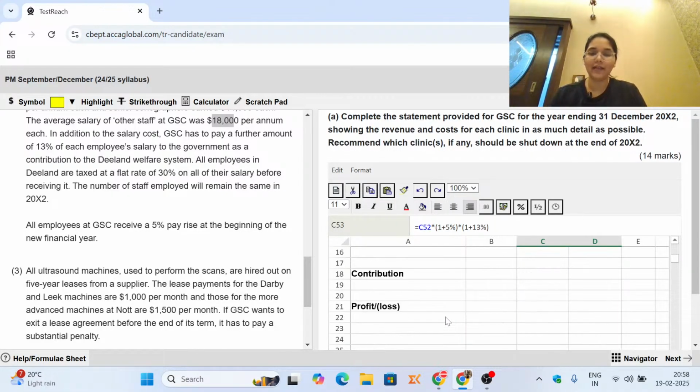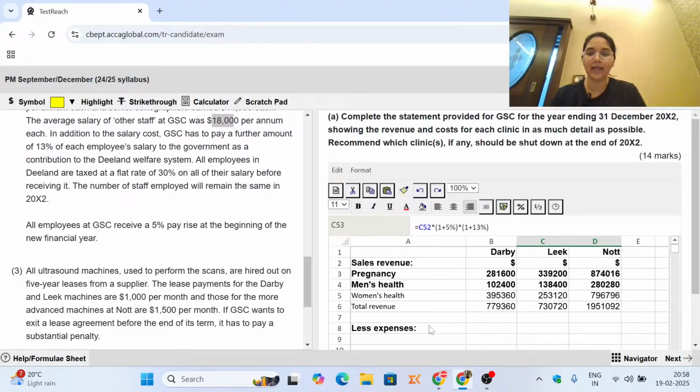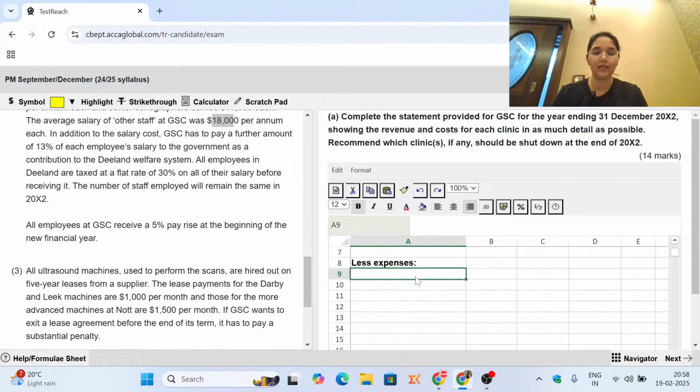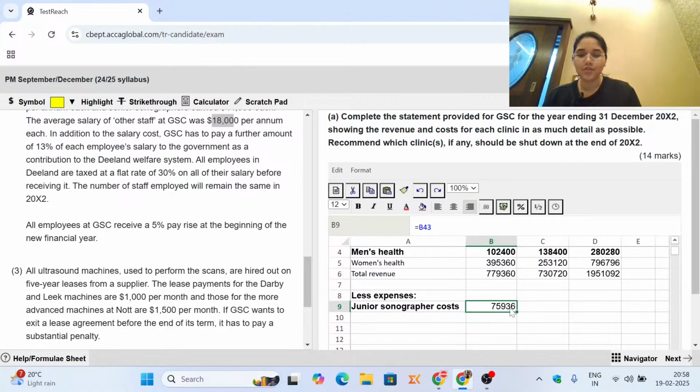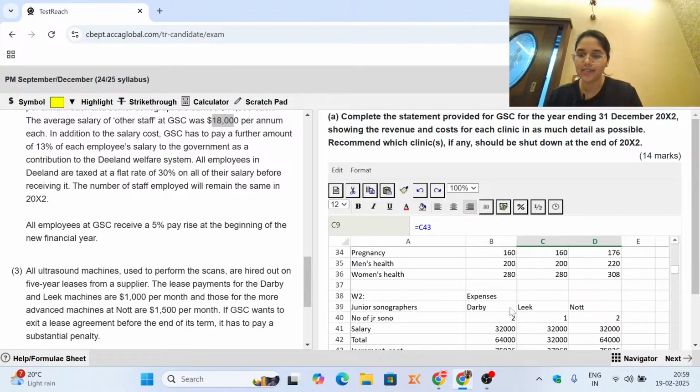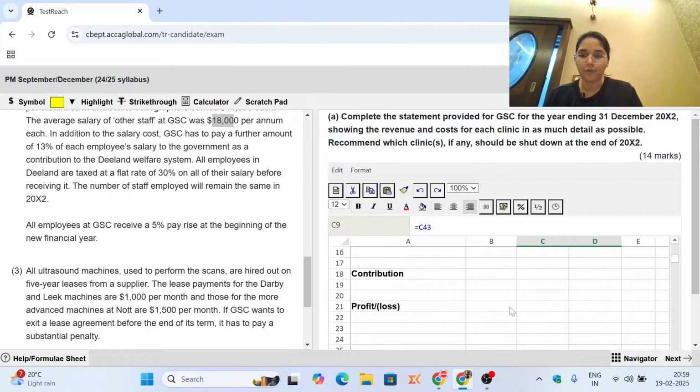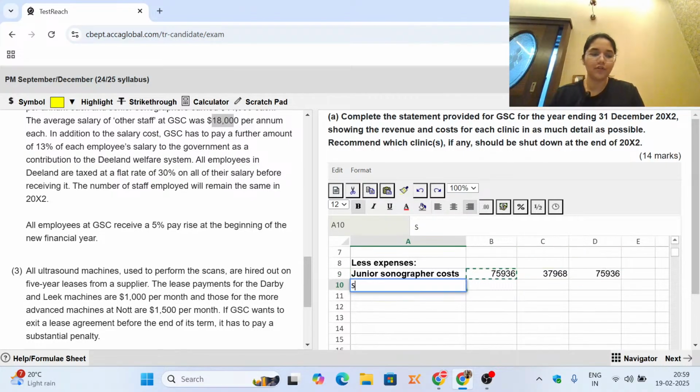In the meantime, while I wait for your response, I am entering the expenses over here in the main proforma from the working notes that we have created. So first is the junior sonographer costs. Junior sonographer has costed us this much in total. So let's see if we copy paste, do we get the right numbers? Yes, we do. Perfect. So we have our junior sonographer.